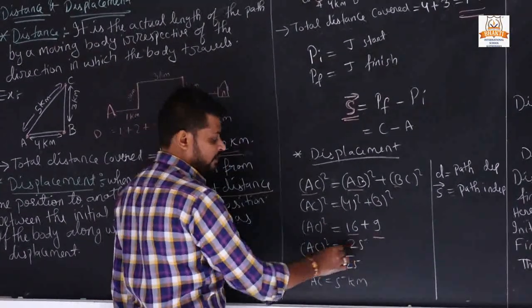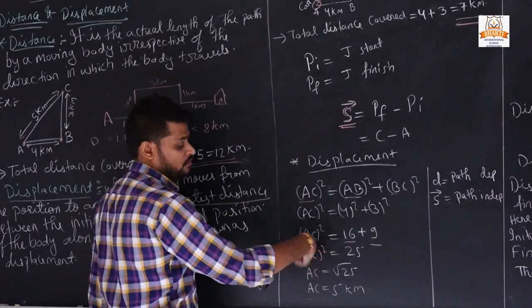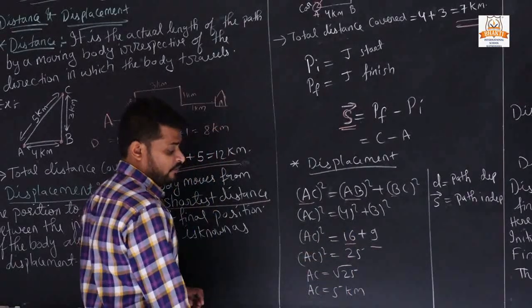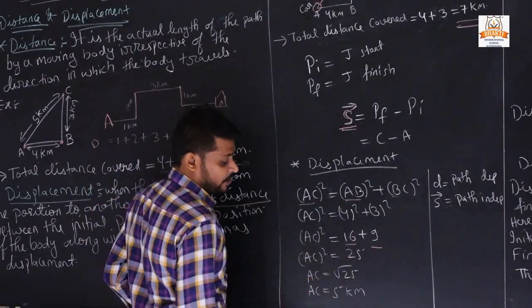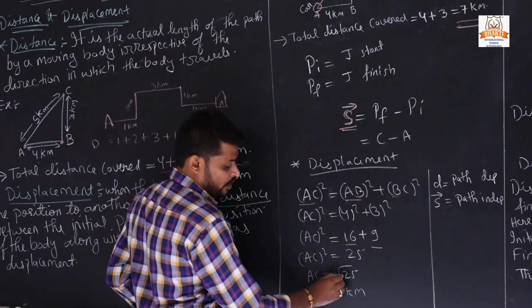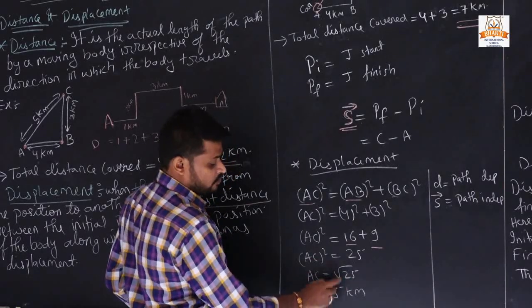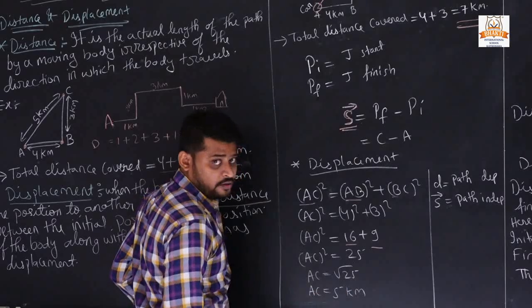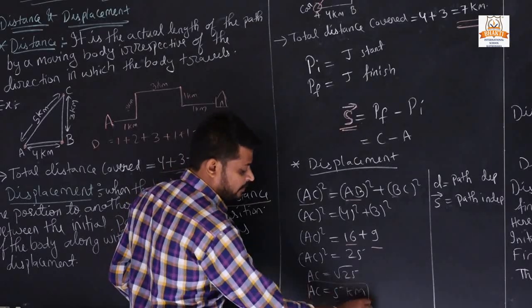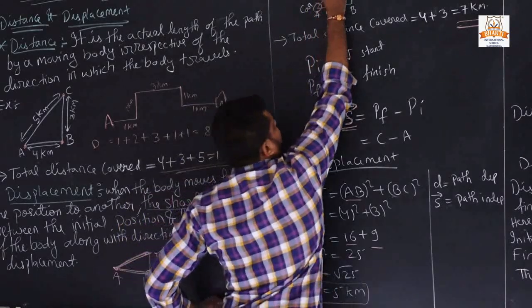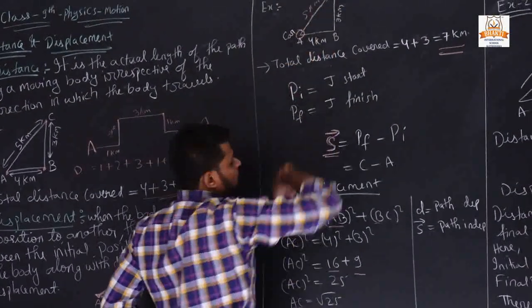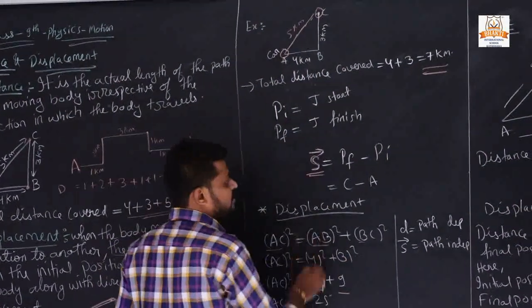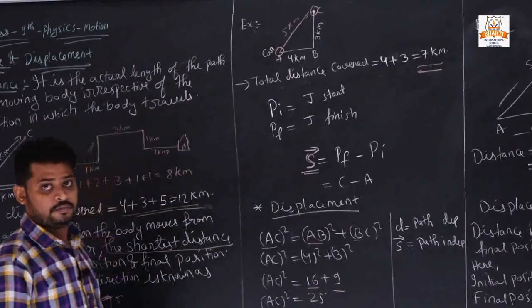AC square equals 25. When the square goes to the other side of the equals sign, we take the square root of that value, and the square root of 25 is 5 kilometers. So AC is 5 kilometers. So what was the displacement? Displacement is 5 kilometers.